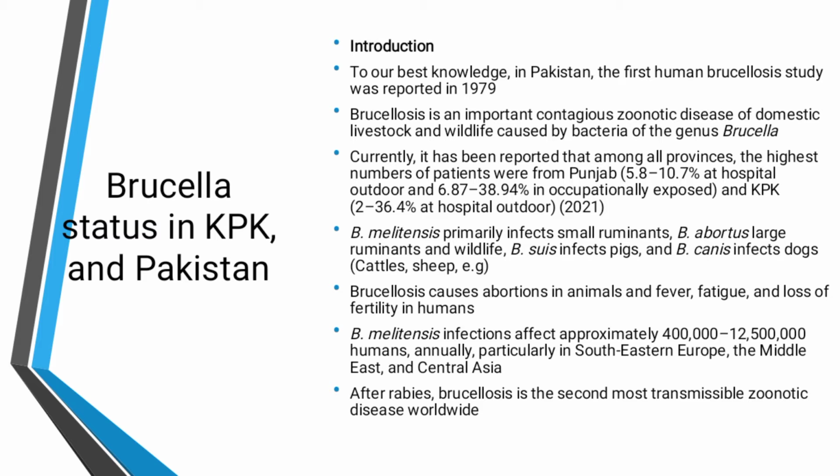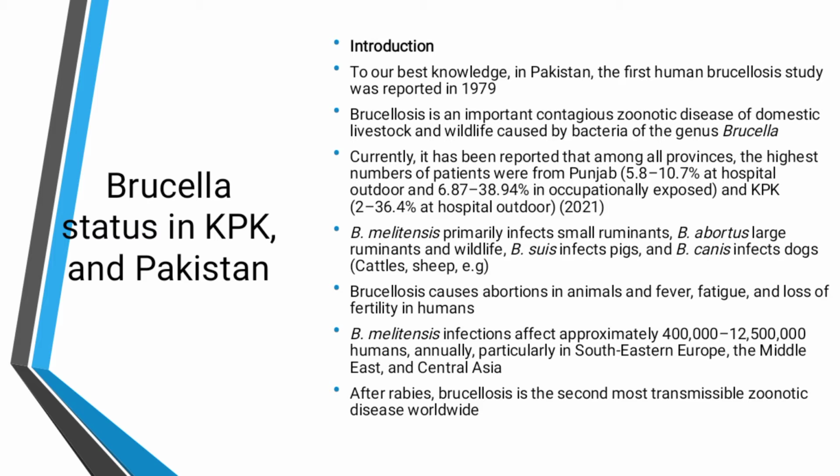Brucella melitensis primarily infects small ruminants, Brucella abortus large ruminants and wildlife. Brucella suis infects pigs and Brucella canis infects dogs. We also discussed this in the previous lecture.